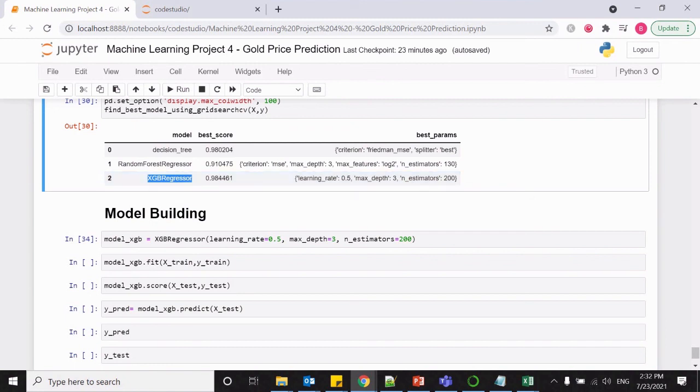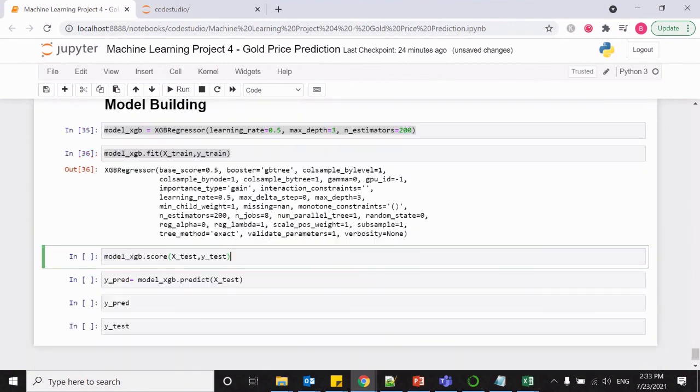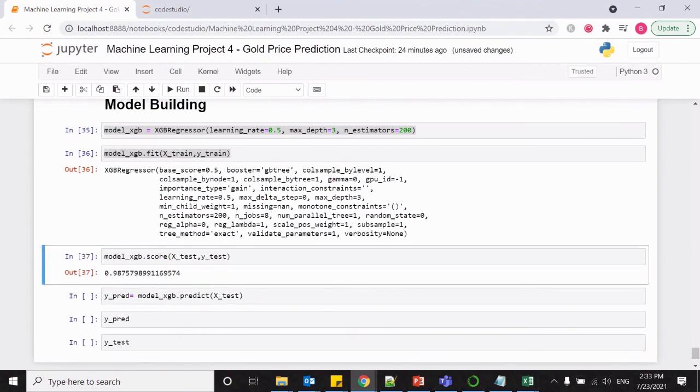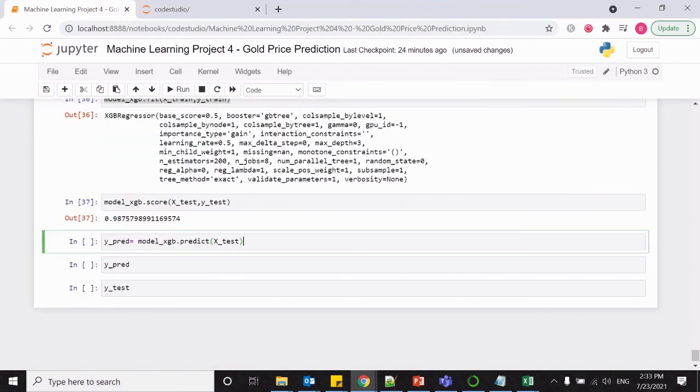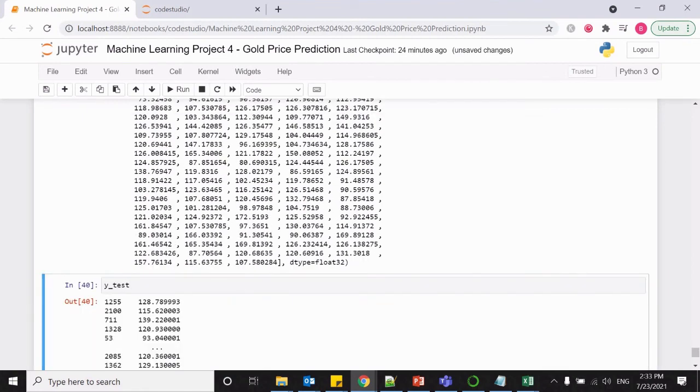So here is the syntax to initialize the model with the parameters. Now let us train the model using the fit method. Now we can find the score of this model. It gives a best score of 97 and 98.7 percent. Now let us predict the test set. So here are the predicted values, and here are the actual test values.